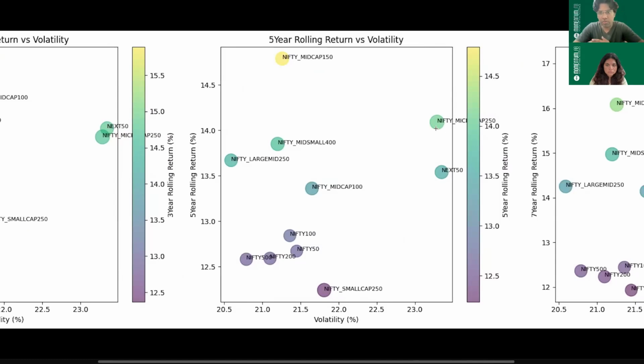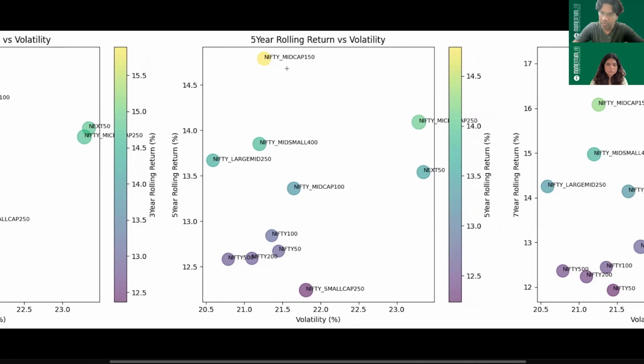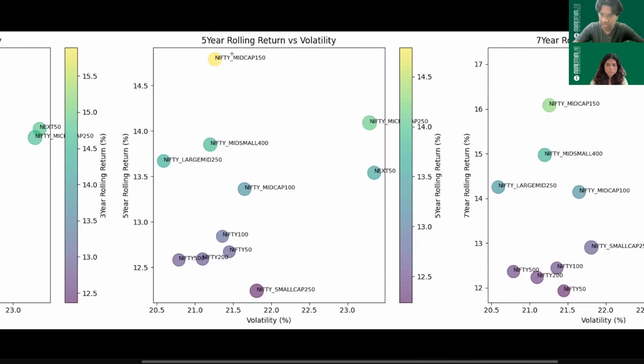In fact, if you have to benchmark with it, then you have good alternatives with a similar kind of return profile, but with much lesser volatility. Those are Mid Small 400 or Large Mid 250. And again, Nifty Midcap 150 tops here in terms of the return as well as risk.